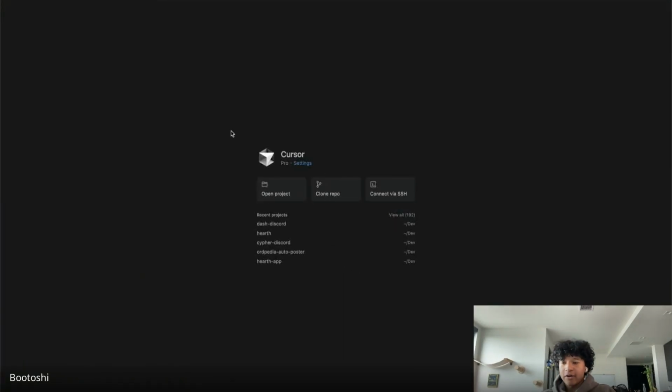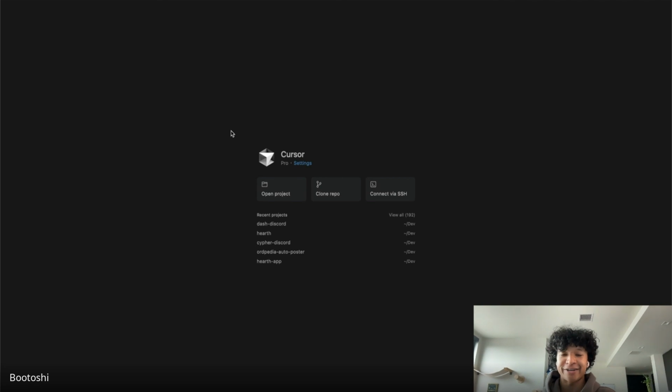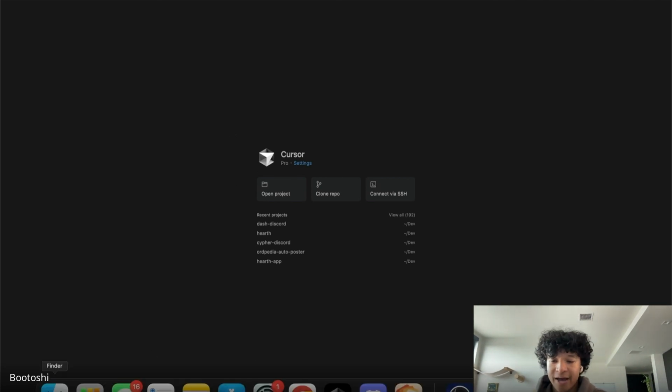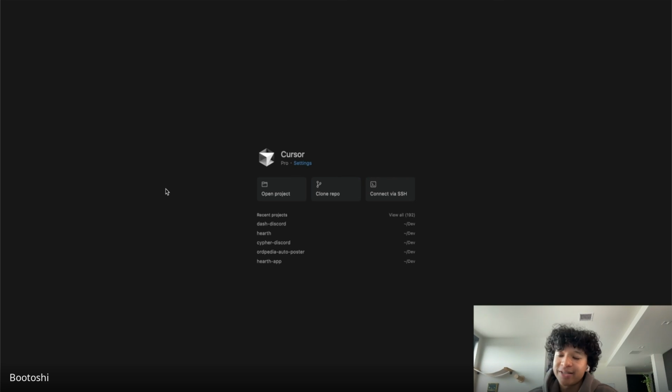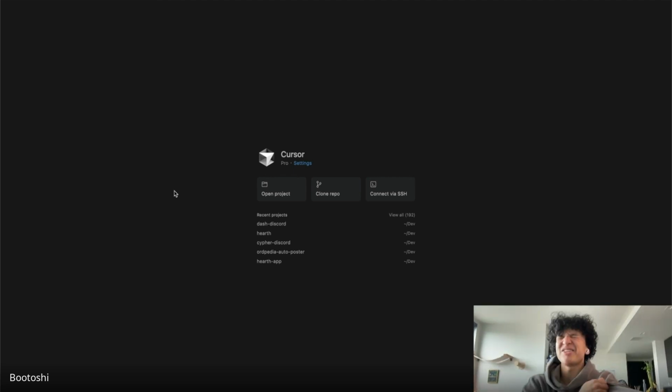Cursor is a code editor. For anybody who has never touched a code editor in their life, this allows you to edit code. Pretty self-explanatory in the name. I'm just gonna get into using Terminal. I think if people are exposed to the Terminal off rip, it's more comfortable for them to work with. So I'm on Mac. I think it might be a little different for Windows.